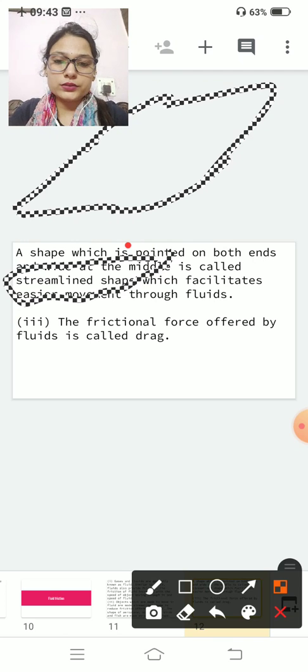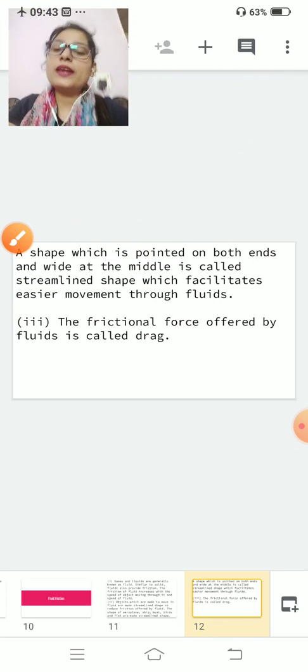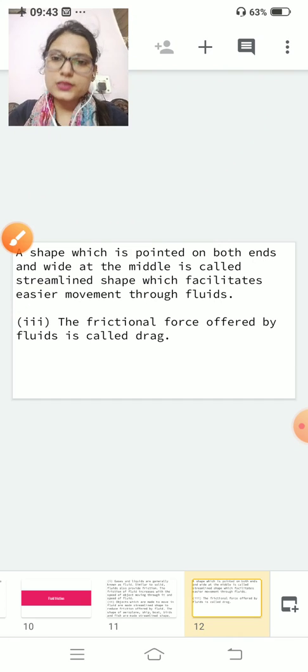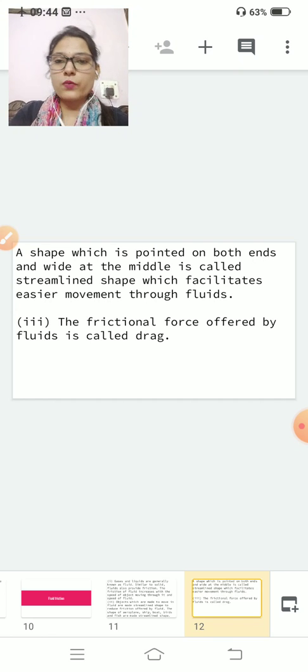And why are boats streamlined shape? Because streamlined shape objects decrease the friction which is produced in water, and because of this it is easy to move in water.